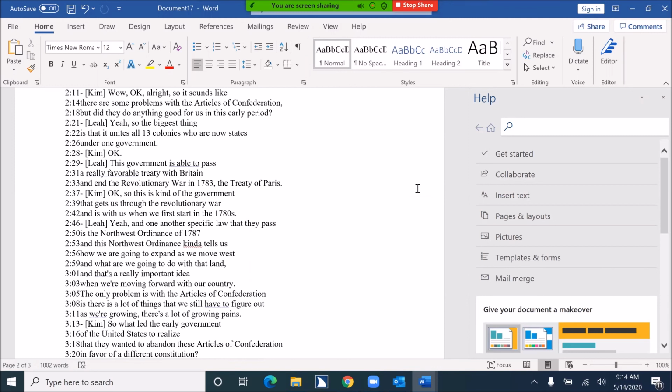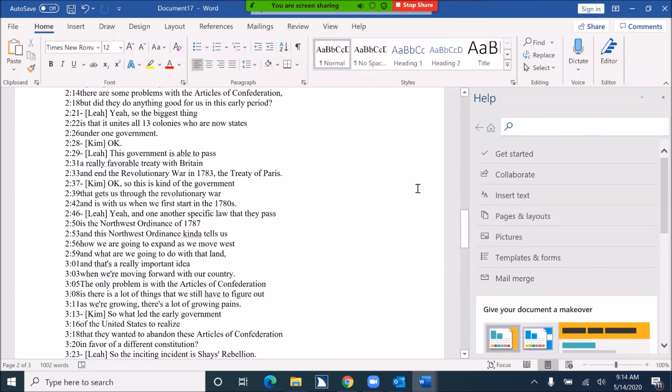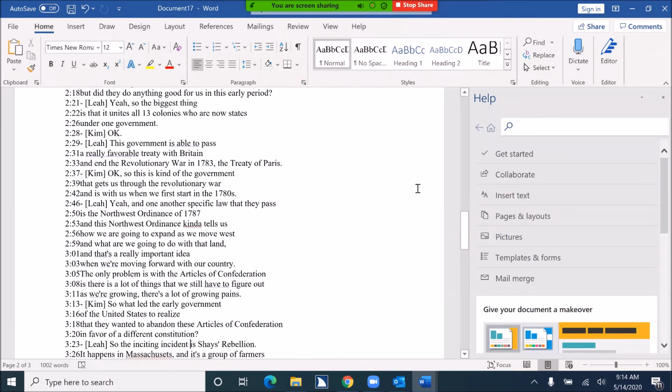So I can go, let's say I want to go to 3:23. 3:03, 3:11, 3:13, 3:16, 3:18, 3:20, 3:23, 3:23 Lee. So the inciting incident is Shays' Rebellion. So I'm at 3:23 and that's when Leah starts talking. So I've got my transcript and I can now do whatever I need with it.